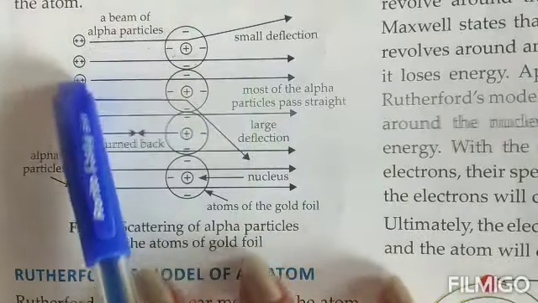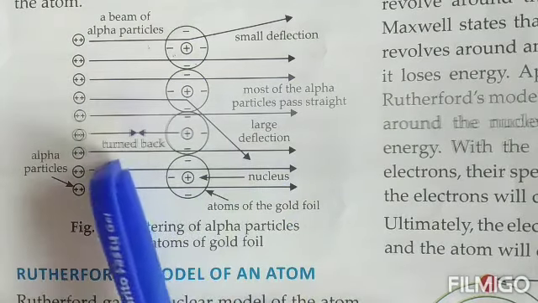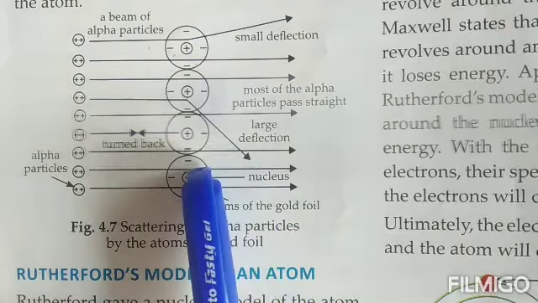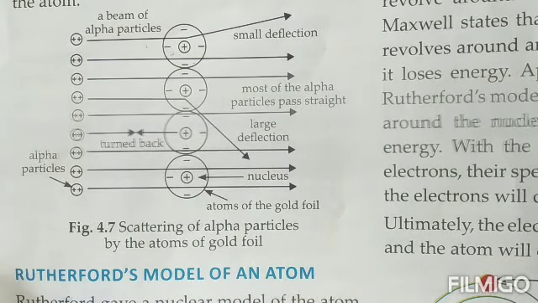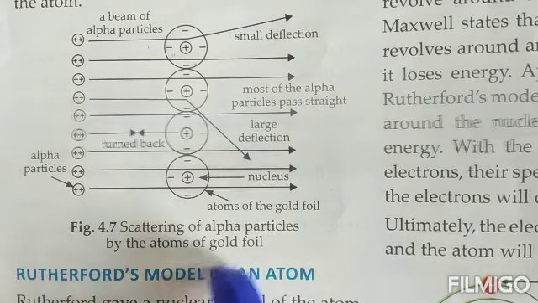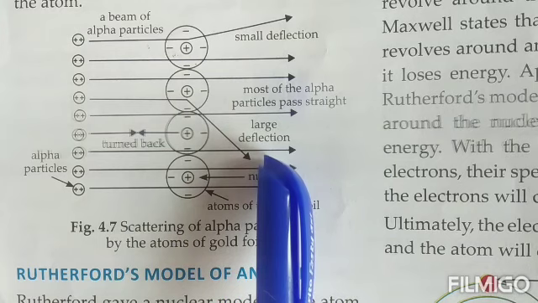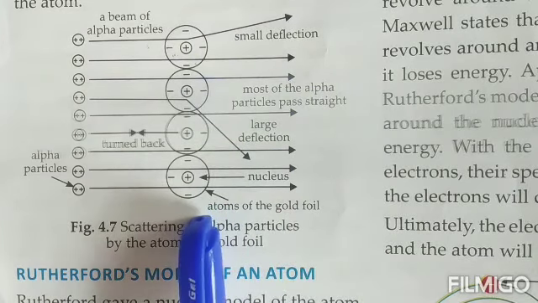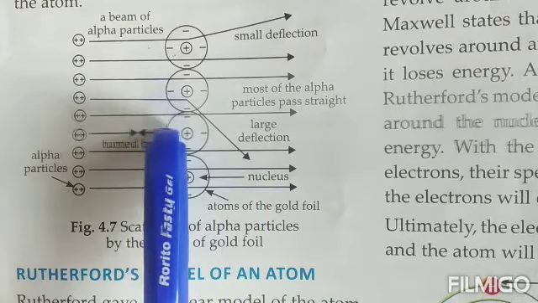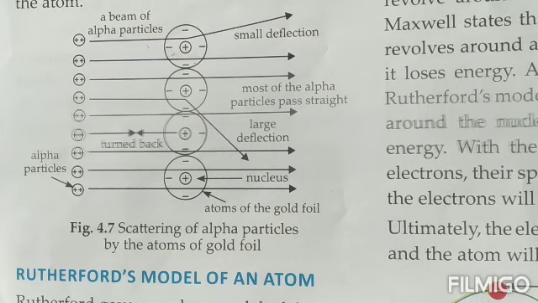Now this kind of arrangement was being observed: when the alpha particles were passing through this gold foil, what kind of deflection were the various rays facing? Some of them were deflecting to a very small angle, most of them were passing out straight. That means they were not facing any deflection and there was no hindrance, and some of them came and went back on the same path. So according to this, children, he made a number of conclusions also.